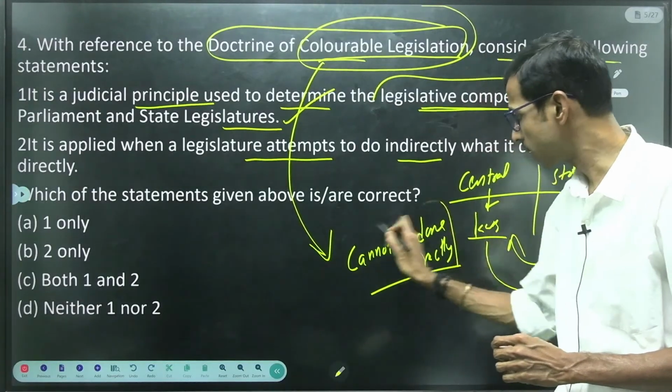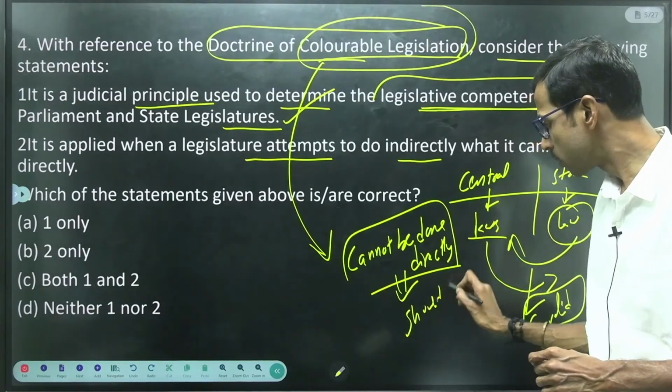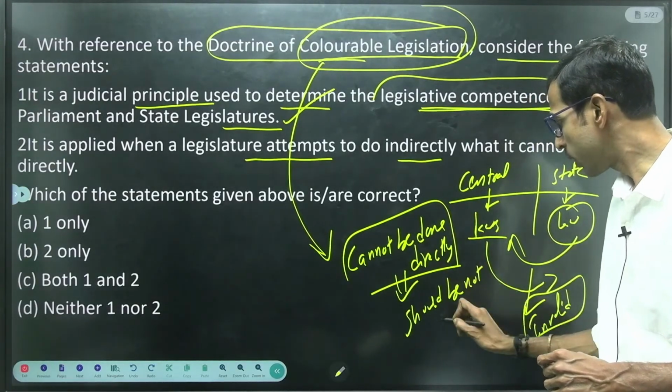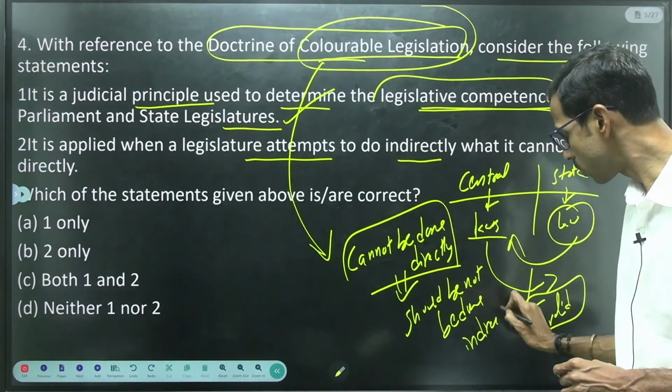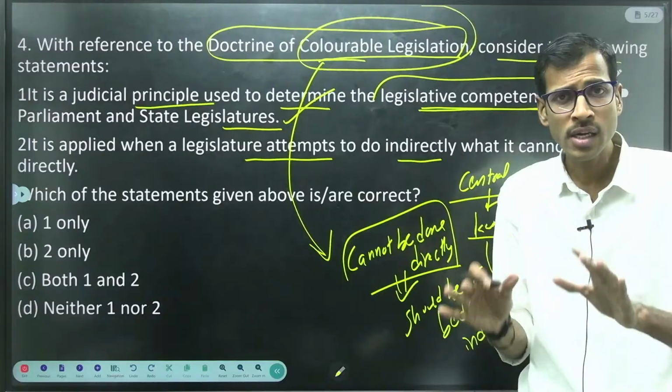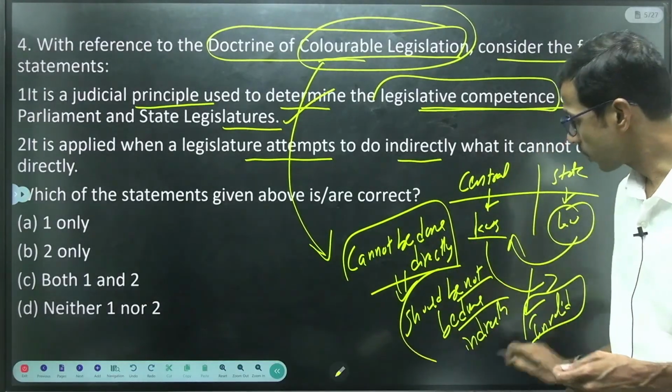So that is direct. It must not be done indirectly also, right? The meaning is, what cannot be done directly should not be done indirectly also, right? So that is very important.